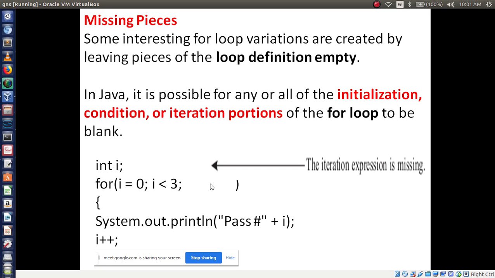Here the iteration expression is missing, right? We can miss initialization, or condition, or iteration while declaring a for loop. In other languages you may get an error, but Java supports all kinds of variations.